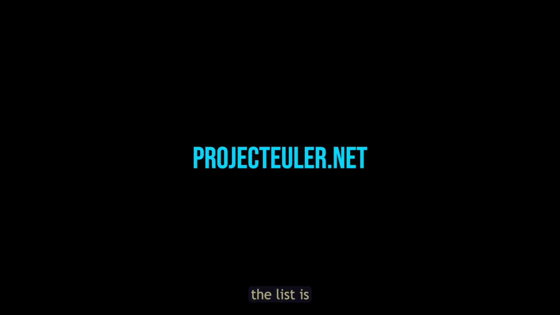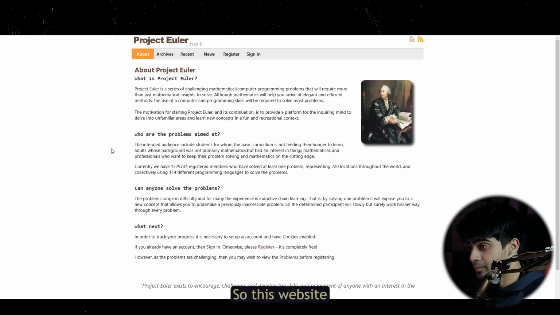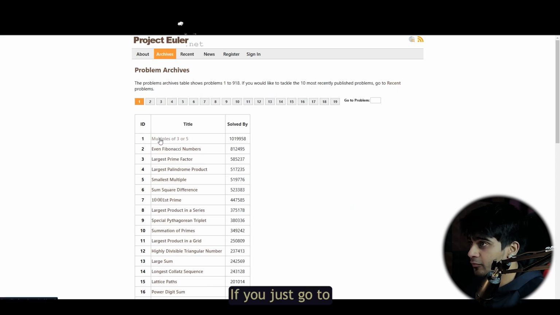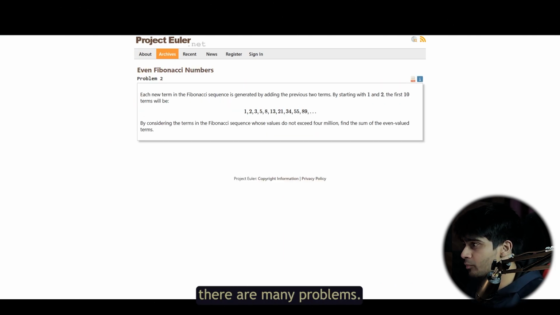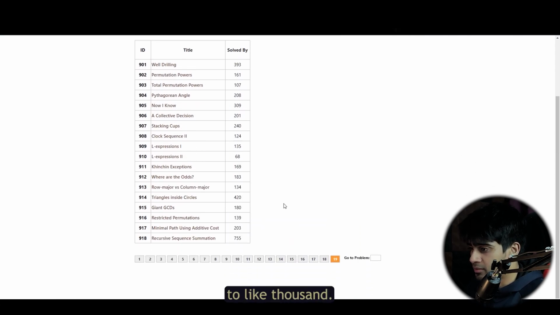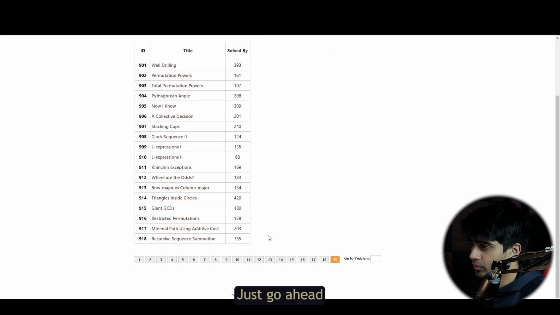So the fourth website on the list is projecteuler.net. This website mostly focuses on maths. If you want to improve your maths concepts, I do suggest you solve these problems. If you just go to the archive section of projecteuler.net, you can easily see there are many problems. I don't know the total count, but there are close to 1,000 I can see. So yeah, just go ahead and give it a try.